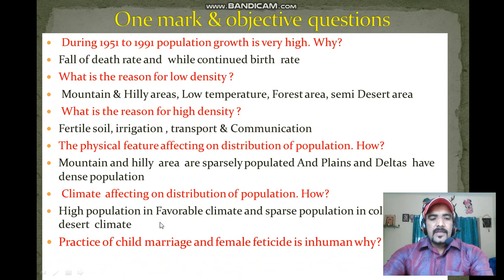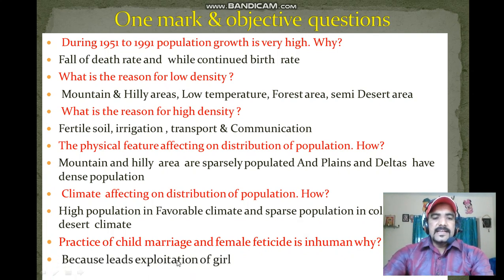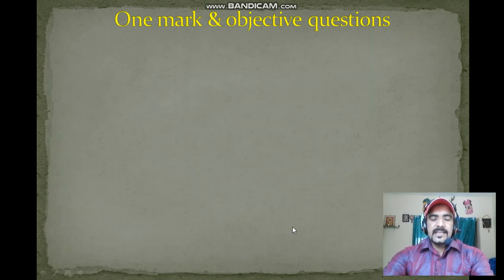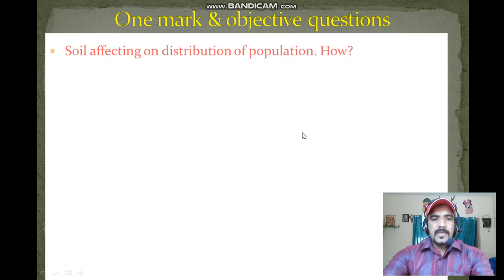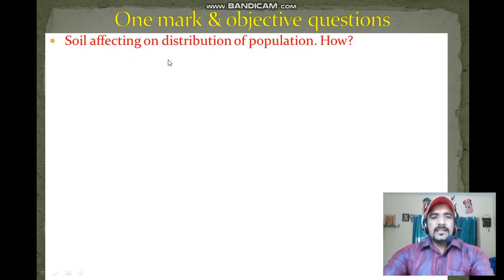Next question, the practice of child marriage and female feticide is inhuman. Why? Because it leads to exploitation of girls. Next question, how does soil affect the distribution of population?